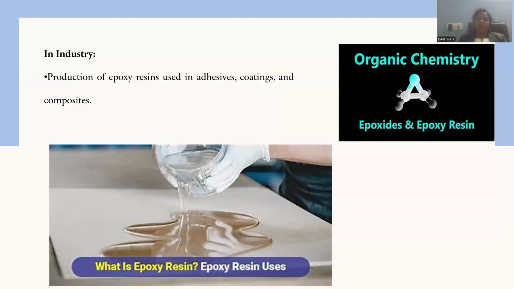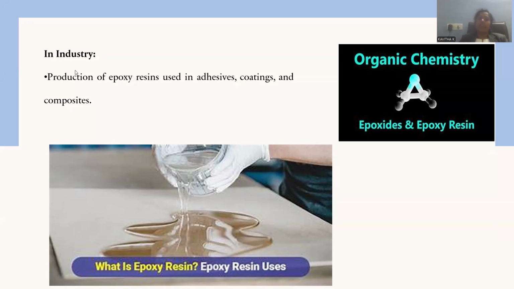In the industry, how can we utilize these epoxides in the field of bulk scale manufacturing, or industrial usage? There is a distinctive difference between laboratory scale application and industrial scale application. Laboratory scale needs only a minute quantity of reagents, and only a minute quantity of product formation is possible. Whereas industrial scale is nothing but bulk scale manufacturing; bulk scale applications and bulk scale synthesis are required.